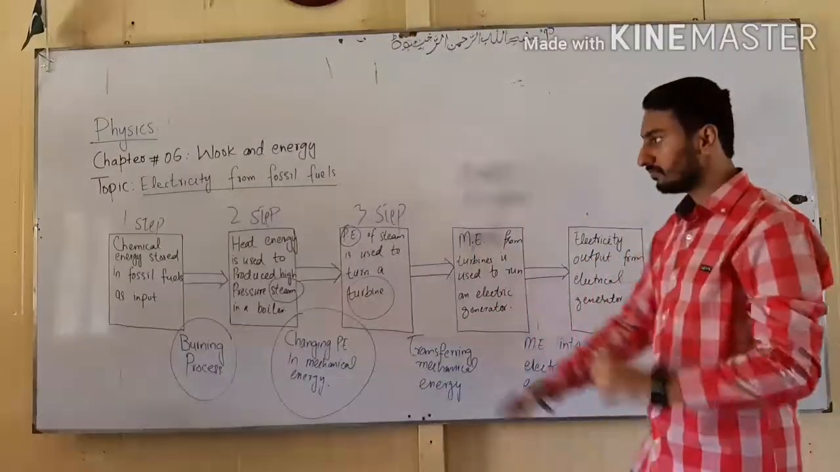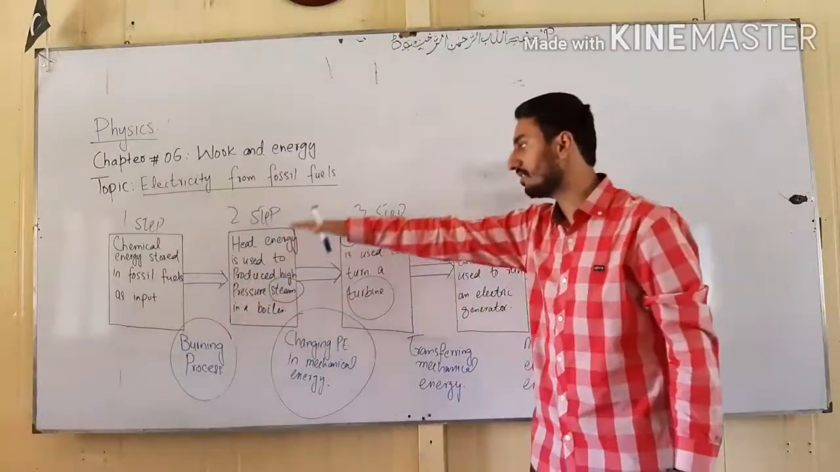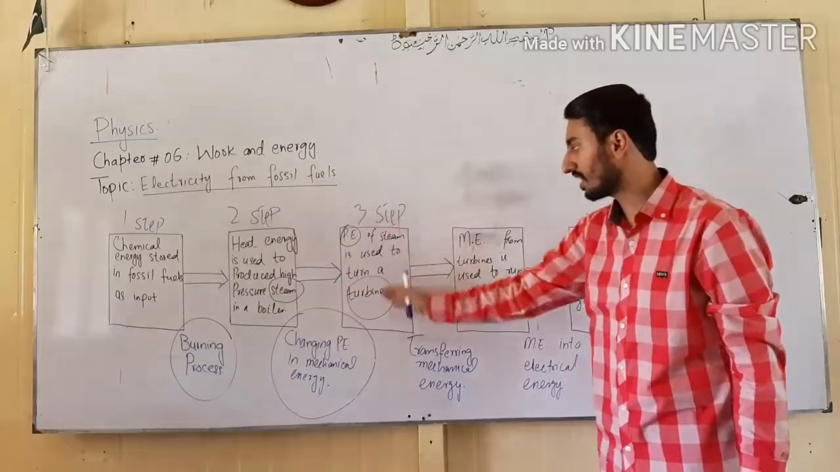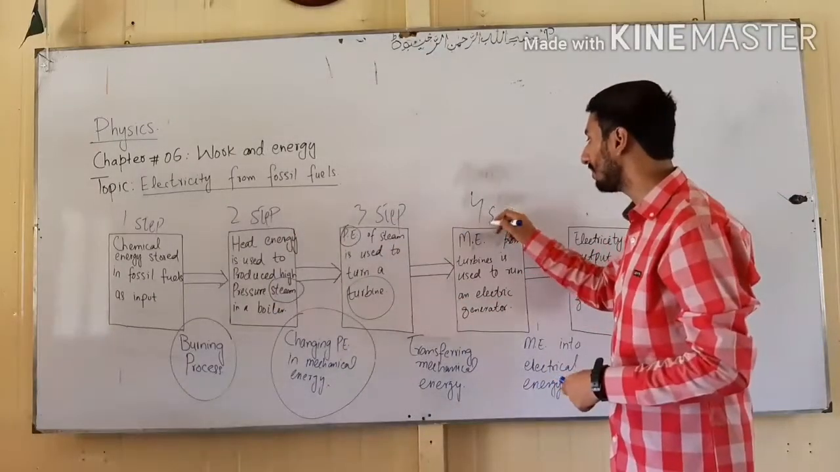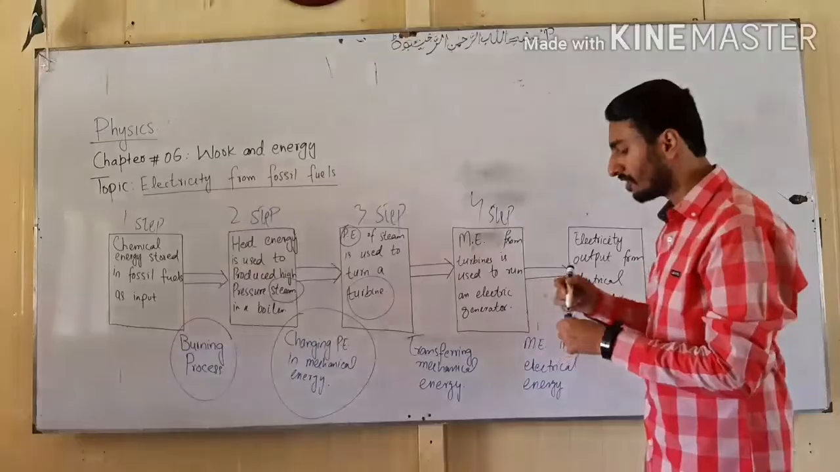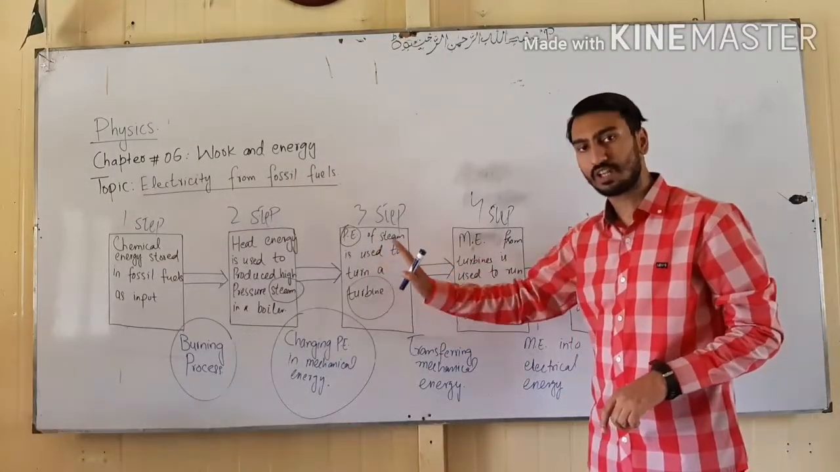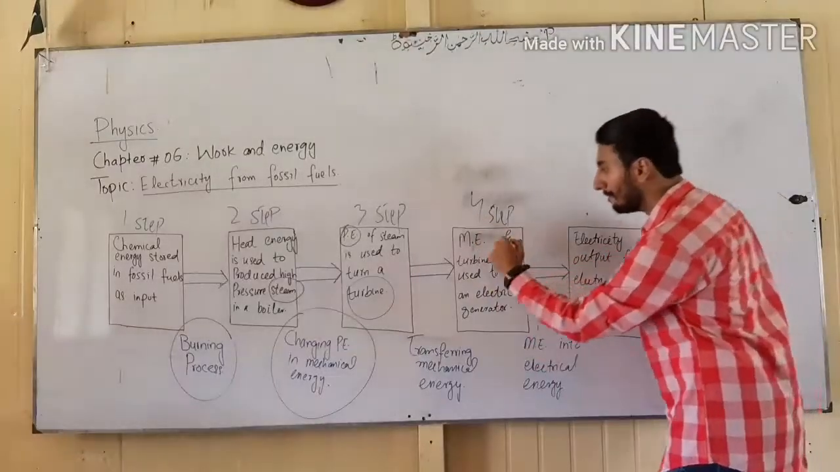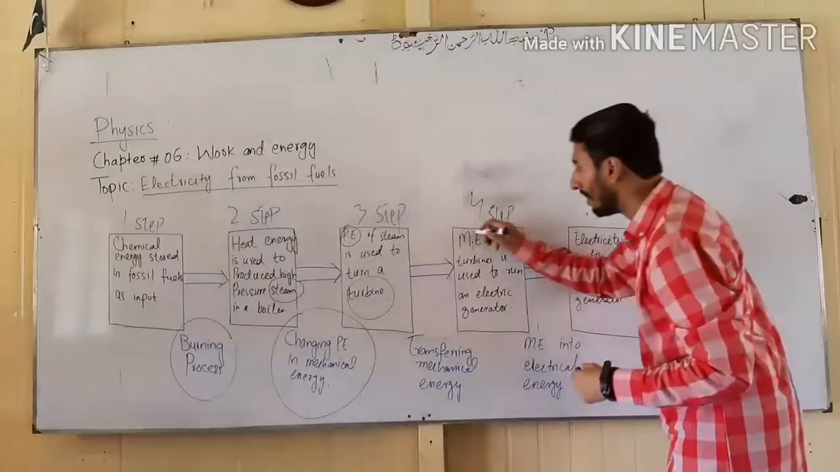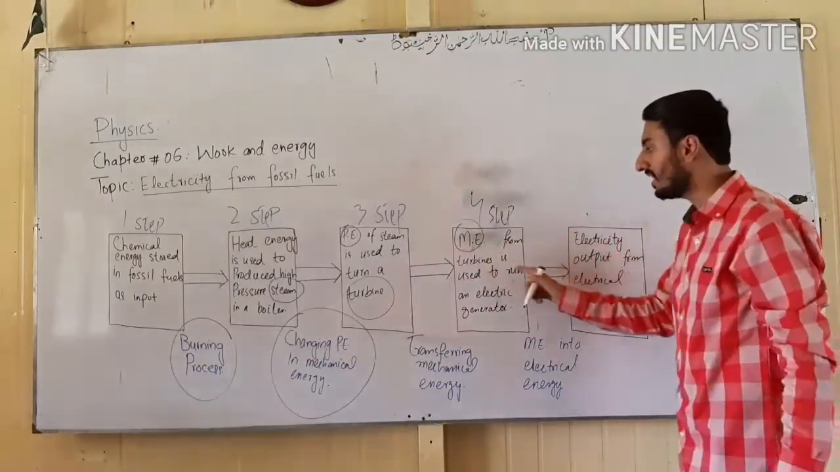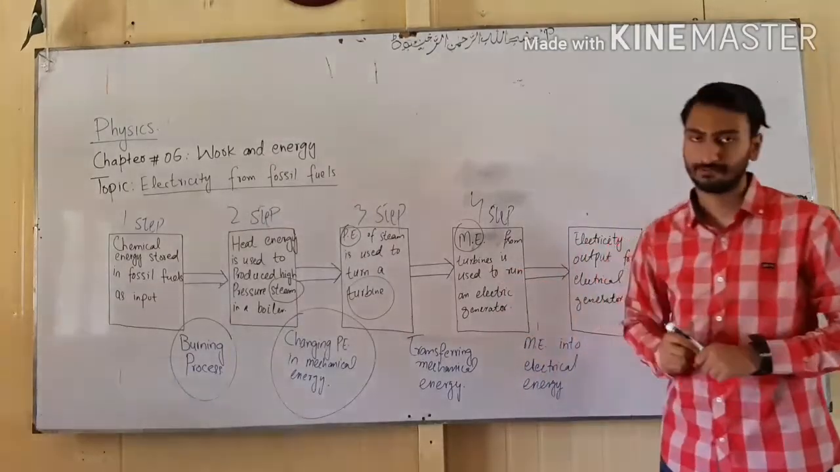So from chemical energy we get steam. Steam is used to turn a turbine. Now what is the fourth step? We have turned the potential energy of steam into mechanical energy of the turbine. Now the fourth step is mechanical energy. Mechanical energy of the turbine is used to run the electric generator.